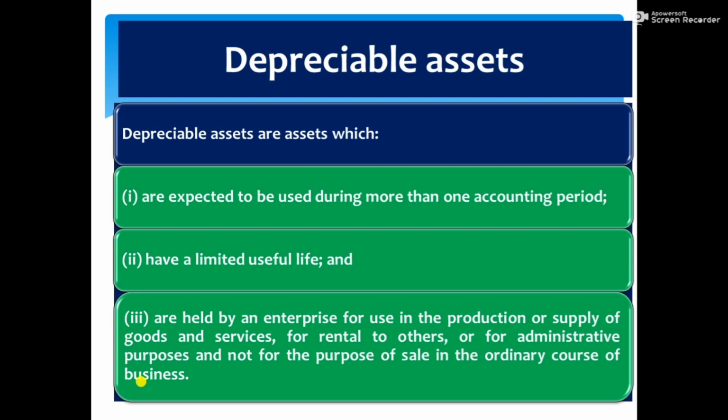The assets are expected to be used for more than one accounting period. Then only will it be said to be a depreciable asset. That will have a limited useful life. Land is not a depreciable asset. Land will have an unlimited useful life. And the third condition, they are held by the enterprise for use in the production or supply of goods and services.